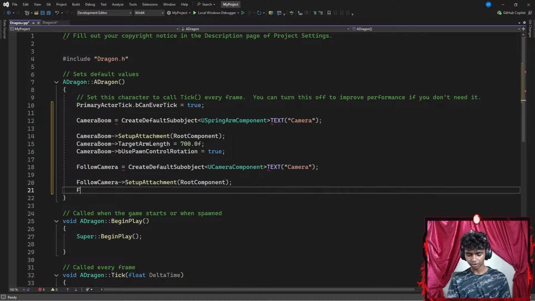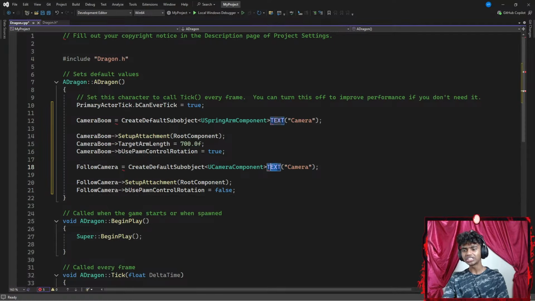Once I'm done with this, I'm going to go ahead and set my follow camera to be pointing towards bUsePawnControlRotation, because I don't need an arm length for my actual camera, because my follow camera is my literal camera. The reason I need an arm length from my camera boom is so I can extend my selfie stick type stuff, if that makes any sense. Let's go with pawn control rotation. Okay, I set this equal to false and that's pretty much it.